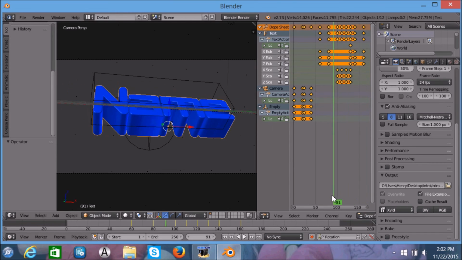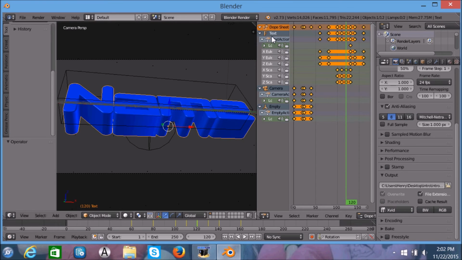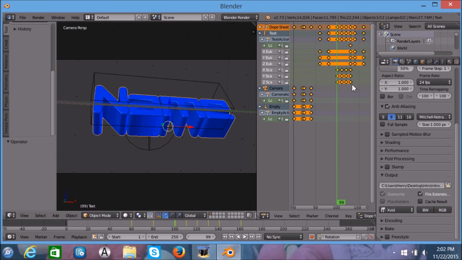We're gonna go to text and text action. And as you can see, the stretch happens here. We're going to shift select all of these. Like that. This one. Alright, and then we're going to click Control C.